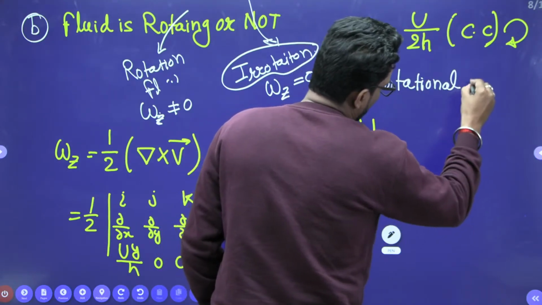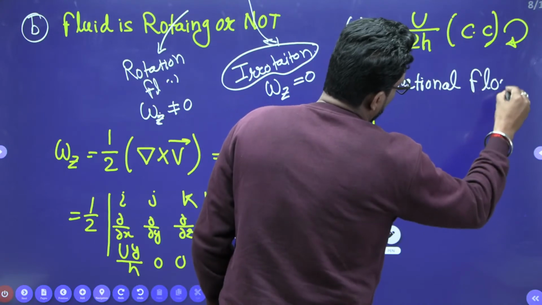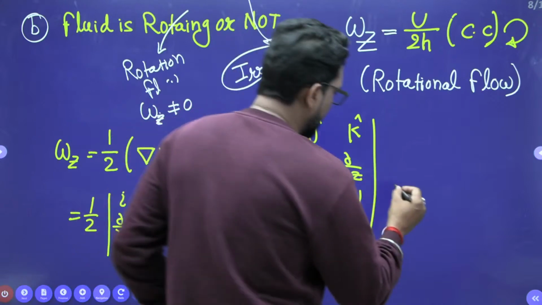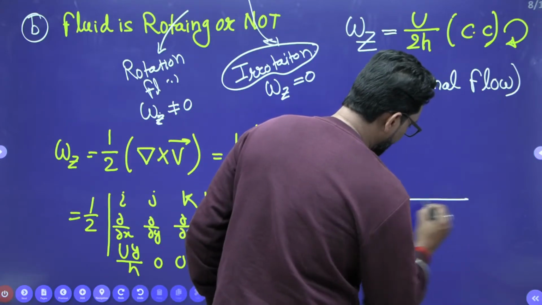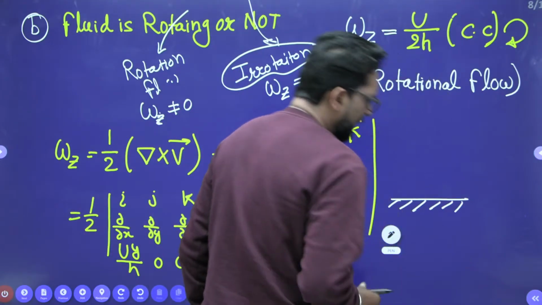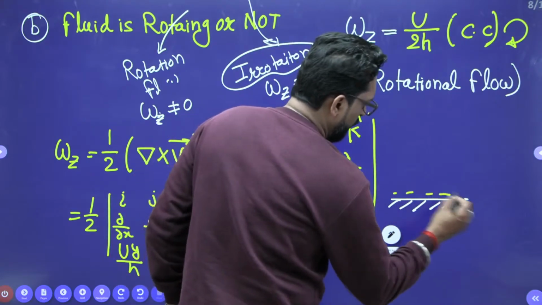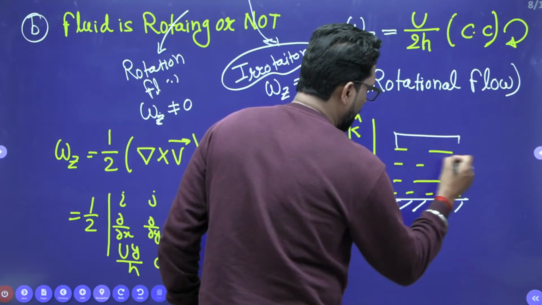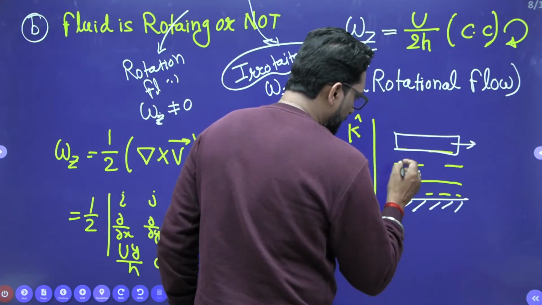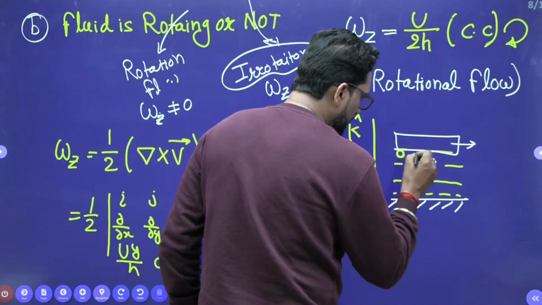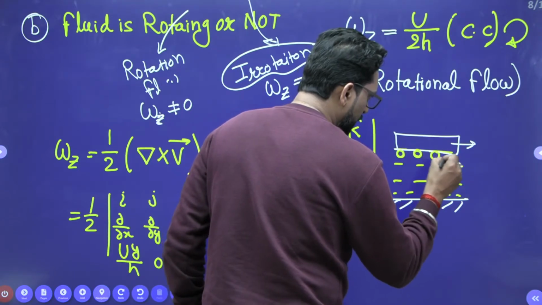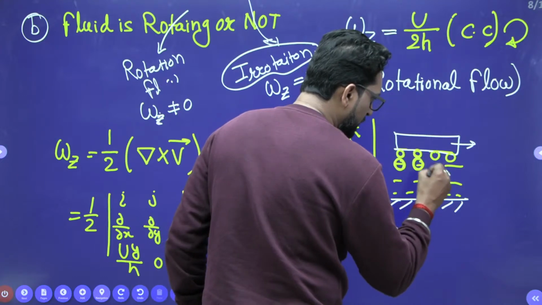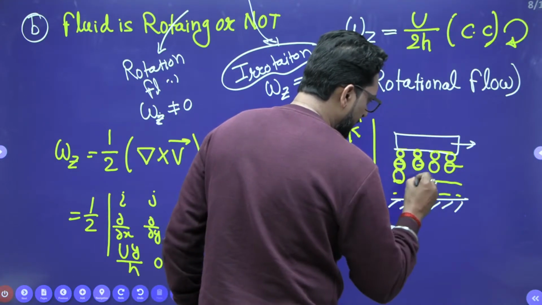Rotational flow. What is it? That means if you displace the boundary, it is obvious. If this is your plate and this is your fluid, and you put the plate over and drag the plate, this is your fluid element which is stuck, and the lower ones are also fluid elements. It looks like that.